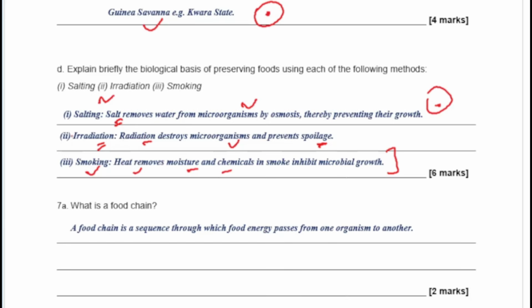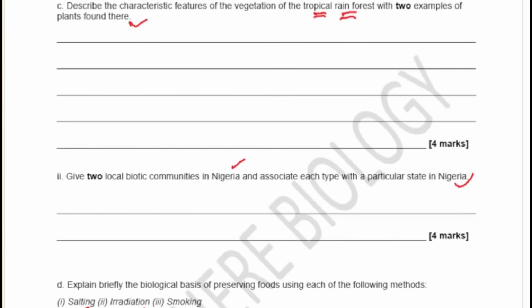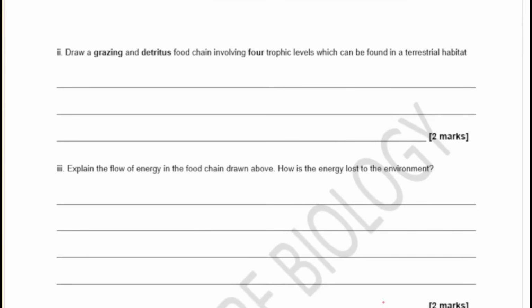And a food chain basically is a sequence through which food energy passes from one organism to another. It is a simple feeding relationship that shows the transfer of energy from organism A to organism B. That is a food chain. Okay, so we are making progress. The next question says, draw a typical grazing food chain and a detritus food chain involving 4 trophic levels in a terrestrial habitat. The next one says, explain the flow of energy in a food chain, like the one you will draw in the question above. And then, how is the energy lost to the environment?